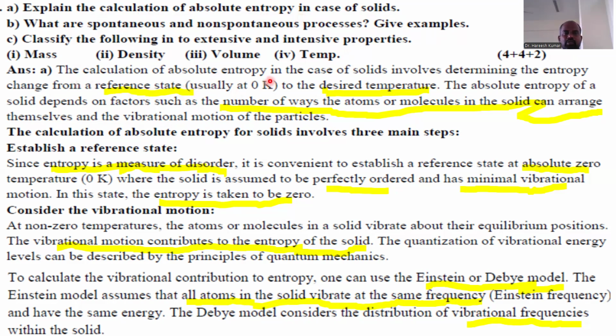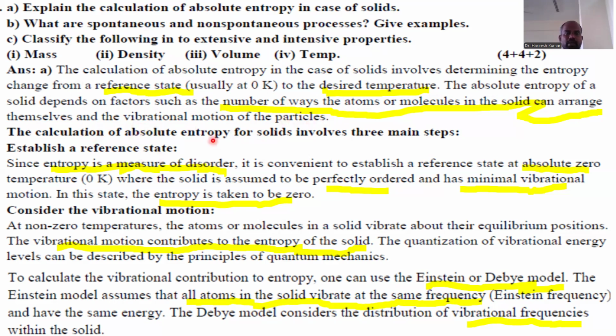The calculation of absolute entropy in case of a solid involves determining the entropy change from a reference state, usually at 0 Kelvin, to the desired temperature, which is any temperature other than 0 Kelvin. The absolute entropy of the solid depends on factors such as the number of ways the atoms or molecules in a solid can arrange themselves and the vibrational motion of the particles.